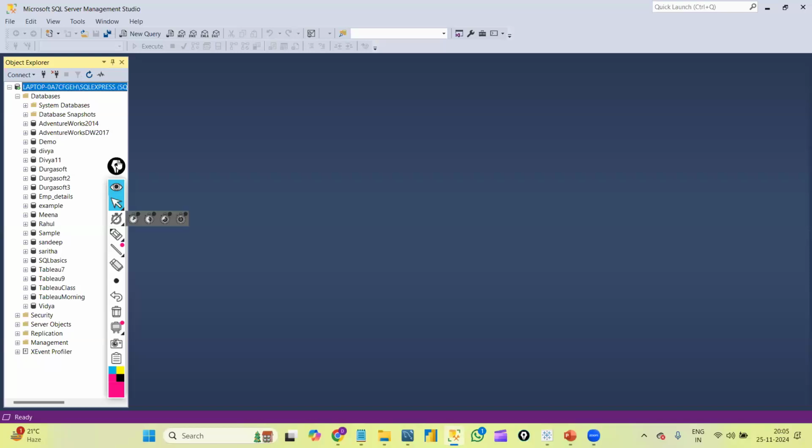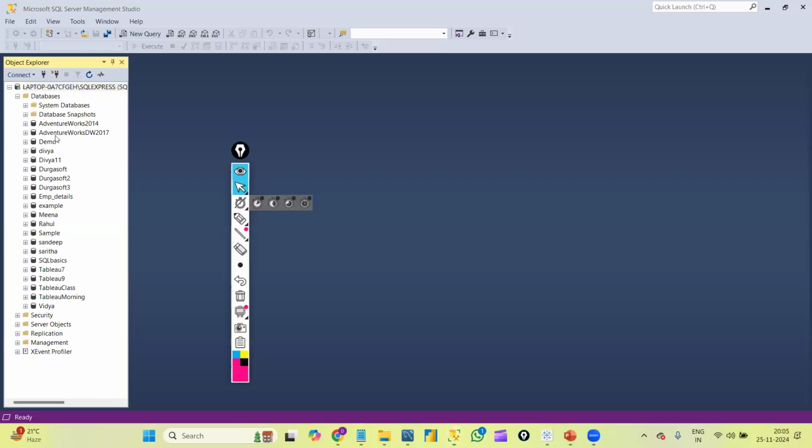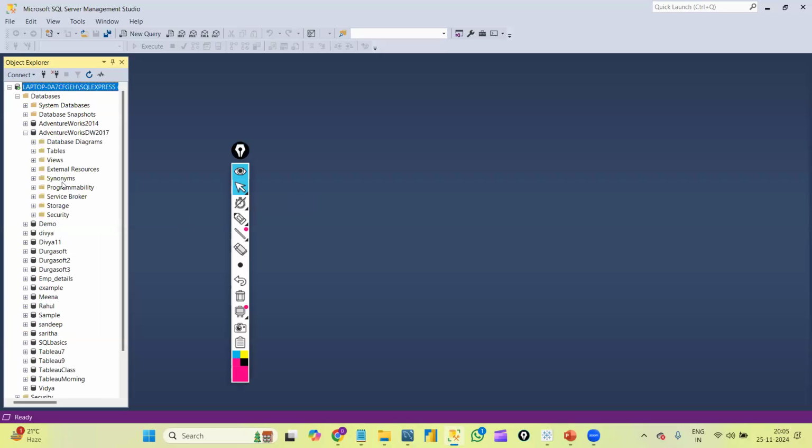And this is a SQL Server. Actually, I'll just give you this database once we are done with our demo classes. We have so many tables inside. We will just learn each and everything very practically.